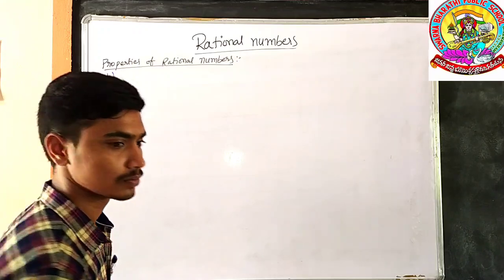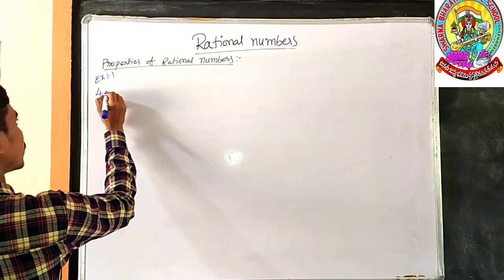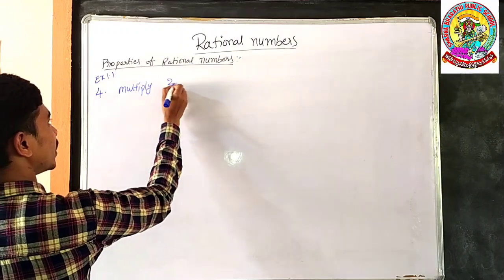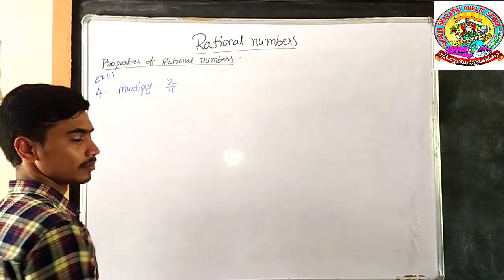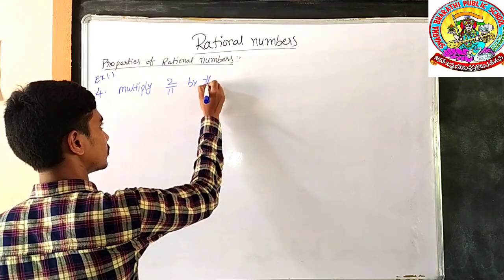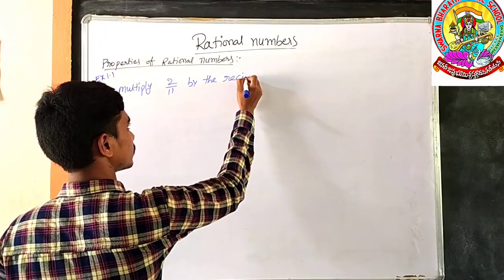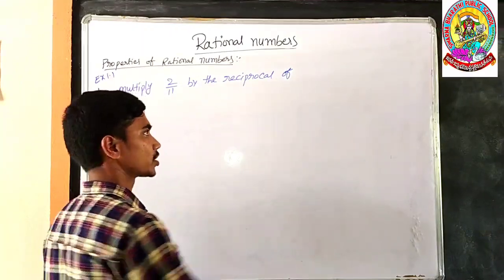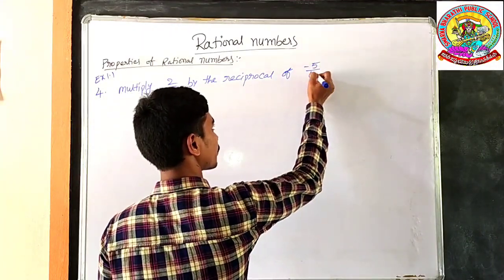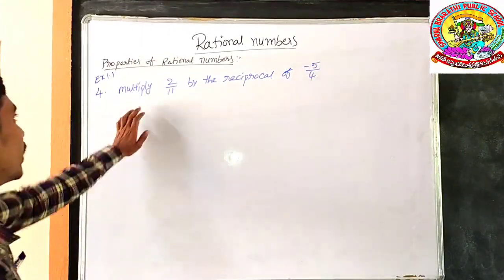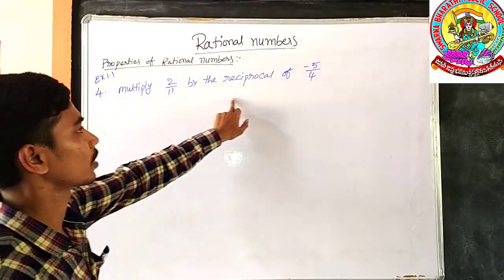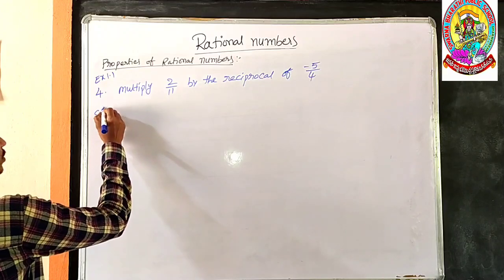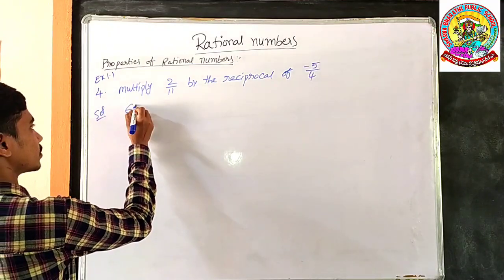Next sum, the fourth sum. Multiply 2 by 11 by the reciprocal of minus 5 by 4. What is the given? Multiply 2 by 11 by the reciprocal of minus 5 by 4. Solution. What is the given number?